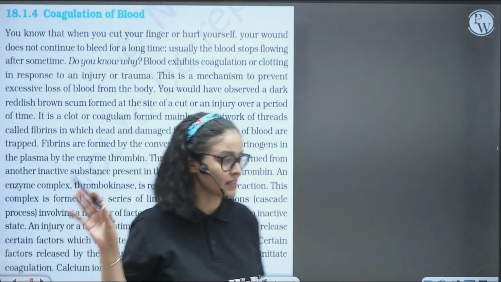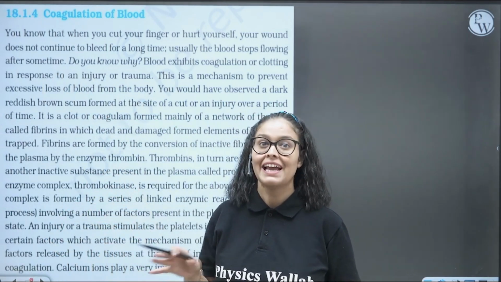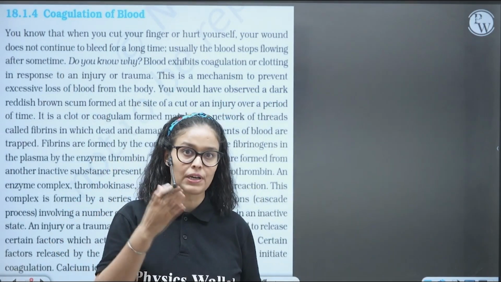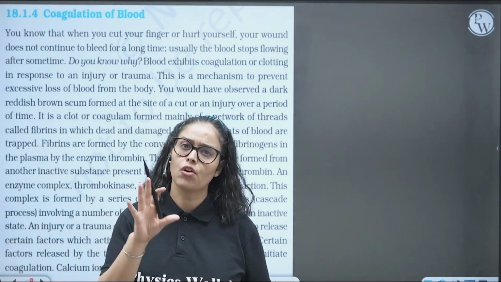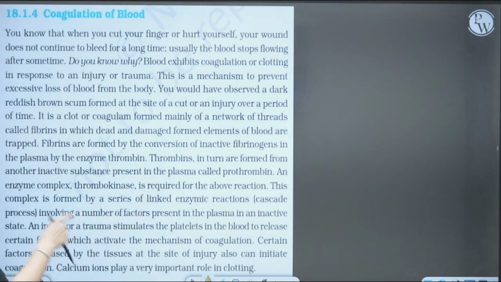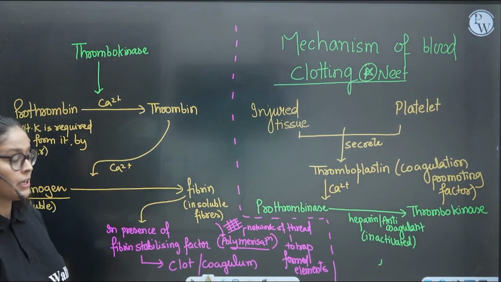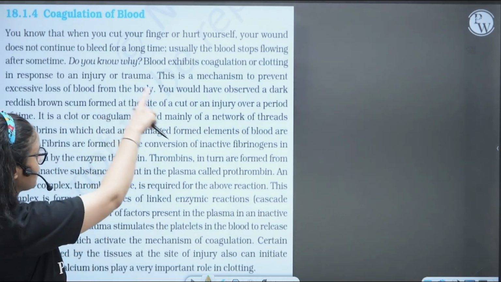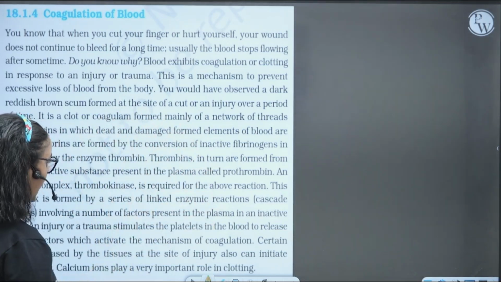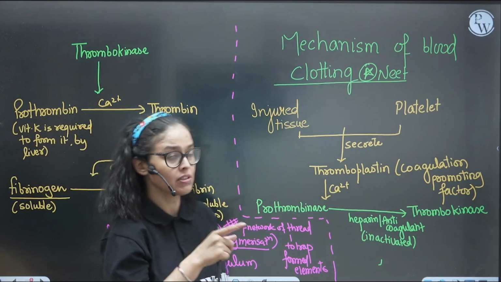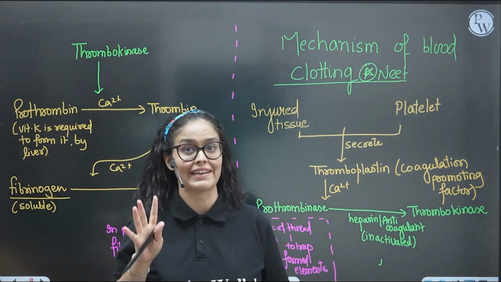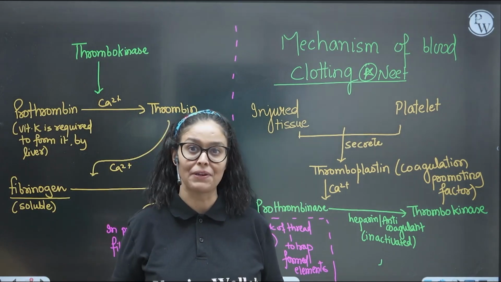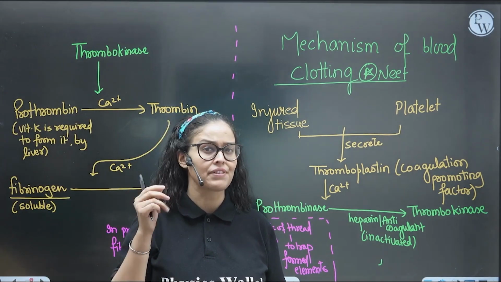They have given this whole paragraph about blood clotting. And if you see the 21, 22, 23, 24 previous year NEET question papers, you will find a lot of questions from this paragraph. So first of all, you have to change this paragraph into flowchart form. This is the mechanism of the clotting factors. After reading this whole flowchart, you will be able to understand each and every line nicely. And then when you go back to the previous year NEET questions, you will find everything super easy, right?